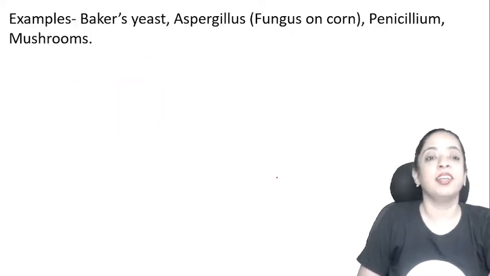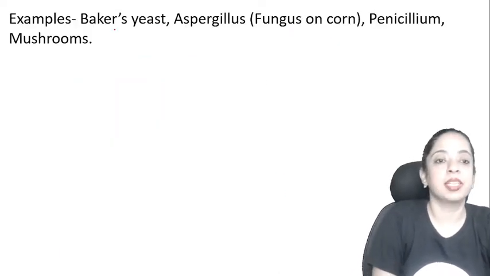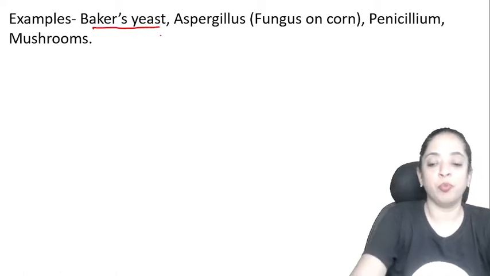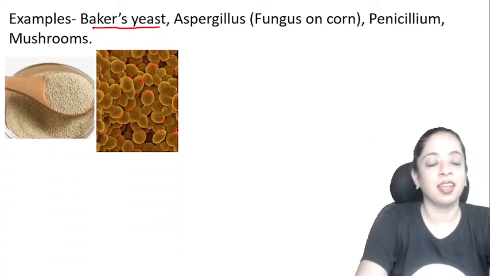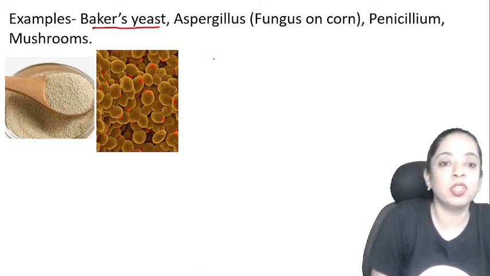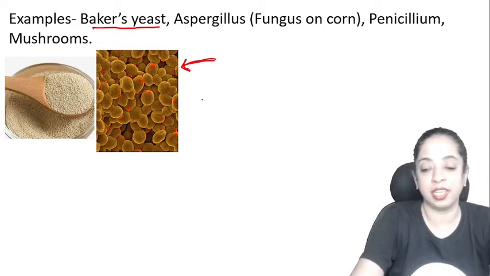Now, these are the different examples. First example is baker's yeast. You must have seen baker's yeast. You must have seen when your mom is making cakes or something. So, they look like this. Okay, this is an enlarged figure of baker's yeast.